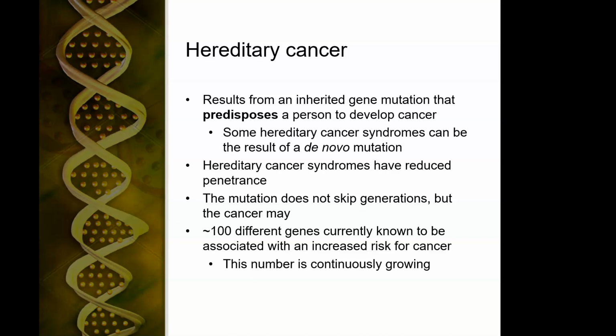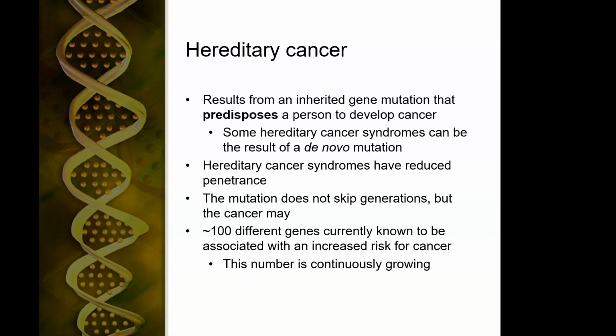Some hereditary cancer syndromes can result from de novo mutation. And what that means is the individual has a cancer that's hereditary, but we don't necessarily see a family history of it because it was a new mutation in the germline of that individual, when the egg or sperm was formed. Mutations don't actually skip generations, but the cancer can.